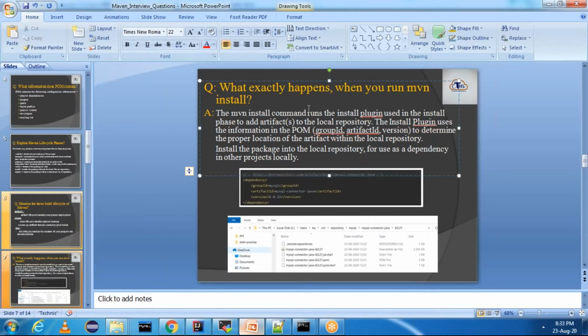Okay, it can be same for any jar, not only for MySQL. I just took an example for MySQL. Any dependency which you add in pom.xml, mvn install will use group ID, artifact ID, and version, and it will determine the proper location of the artifact within the local repository. Next.